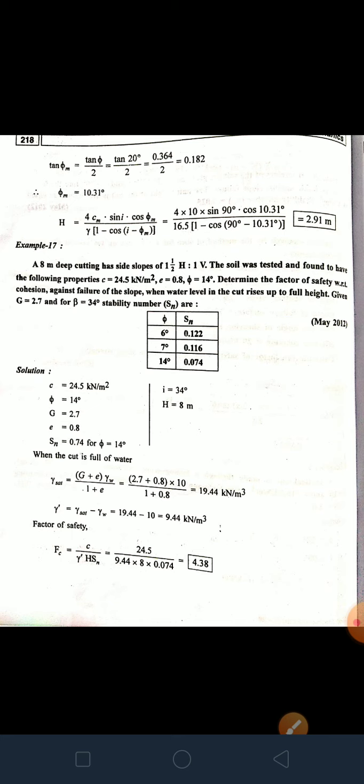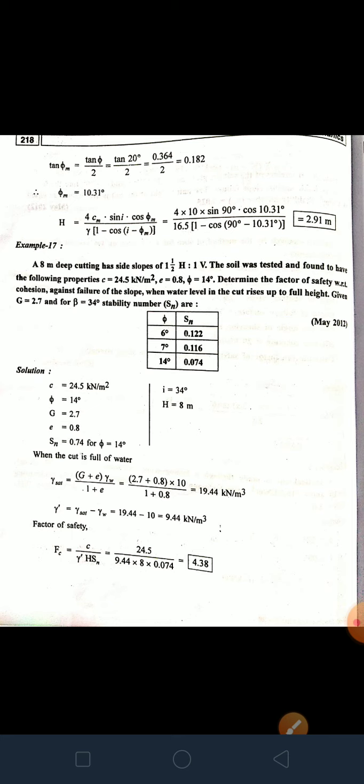Given G equal to 2.7, for beta 34 degree, stability number SN: for phi 6 degree, SN is equal to 0.122, 7 degree 0.116, 14 degree 0.0074. C is equal to 24.5 kilonewton per meter square, it is given. Phi is equal to 14 degree, it is also given. G equal to 2.7, e equal to 0.8, SN equal to 0.74 for a phi equal to 14 degree, I equal to 34 degree, H equal to 8 meter.